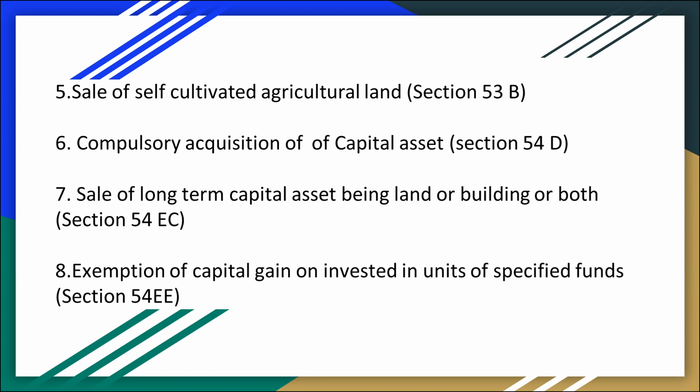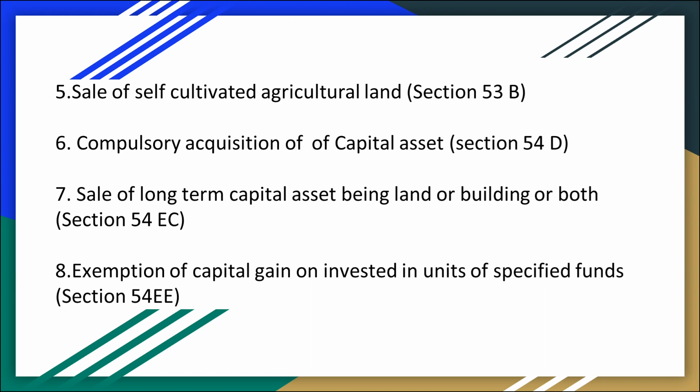Then sale of self-cultivated agriculture land, section 54B. The capital gain from sale of land is exempted, if reinvested in purchase of another land within 2 years after sale. Next, compulsory acquisition of capital assets, section 54D. The capital gain arising from land or building shall be exempted, if reinvested in purchase of another land or building within 3 years after the acquisition.